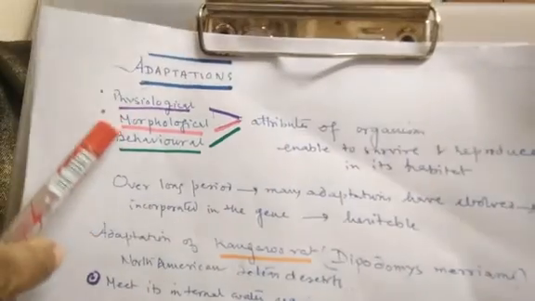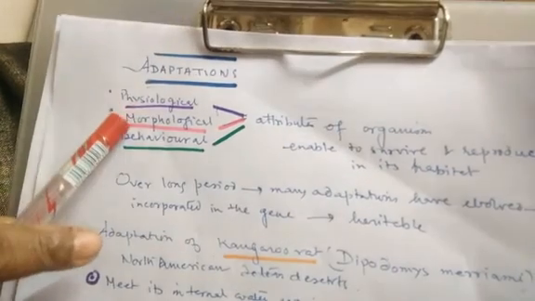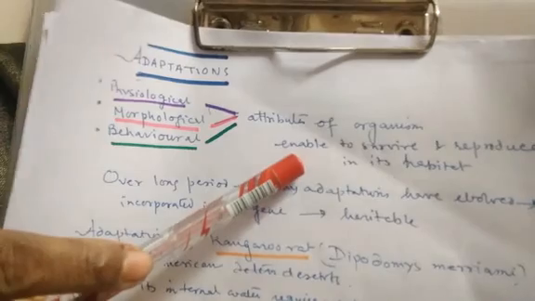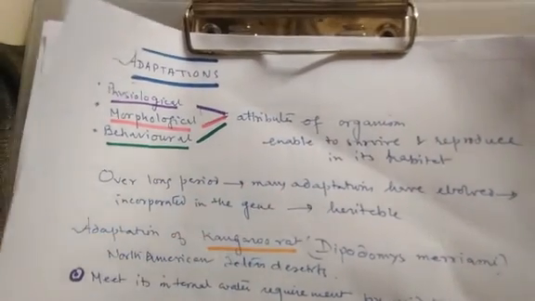So this is how we have discussed a lot about the various behavioral, physiological and morphological attributes, clear, which help an organism to live in its habitat. So this is what adaptation is.